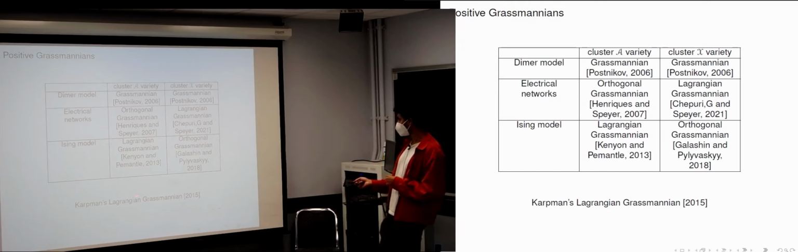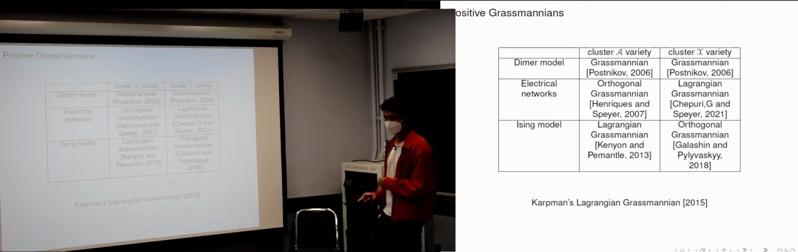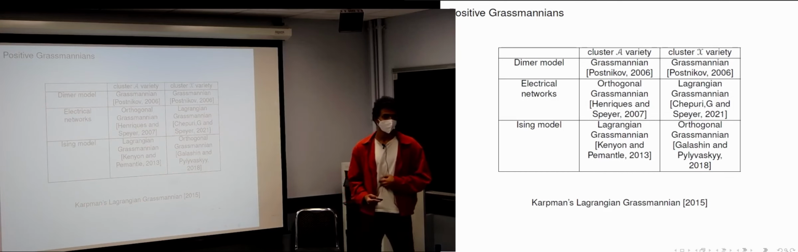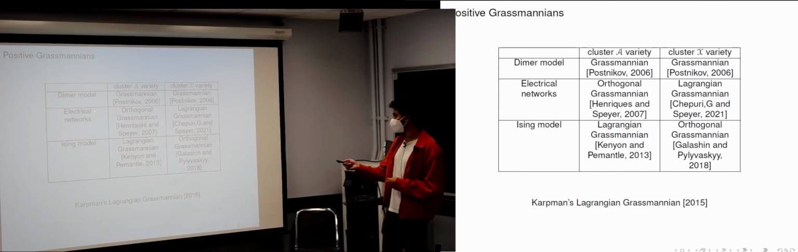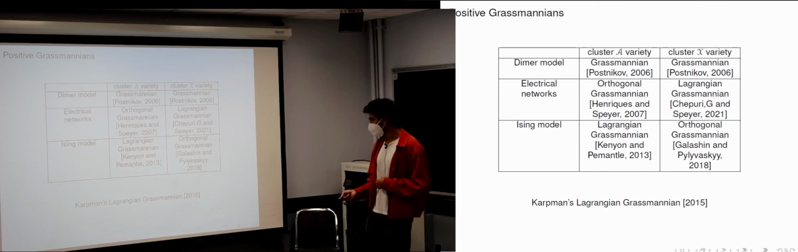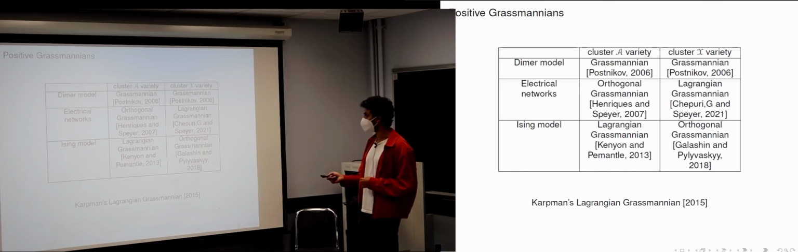And there's another notion of totally non-negative Lagrangian Grassmannian, which is due to Rachel Karpman. And this one, I'm not sure how it fits into the general picture. It's also not the same as these ones. So it's a bit of a mystery what this one corresponds to. It corresponds to dimer models with a certain reflection symmetry, but not with these models.